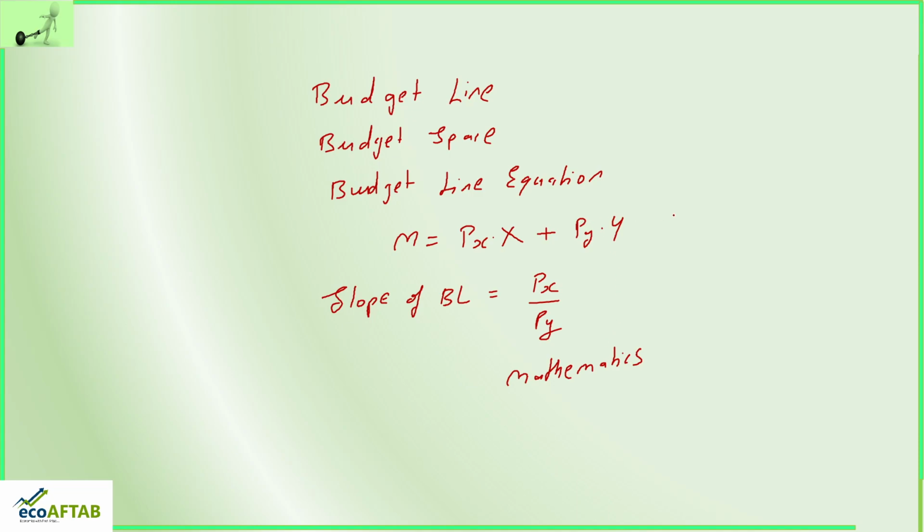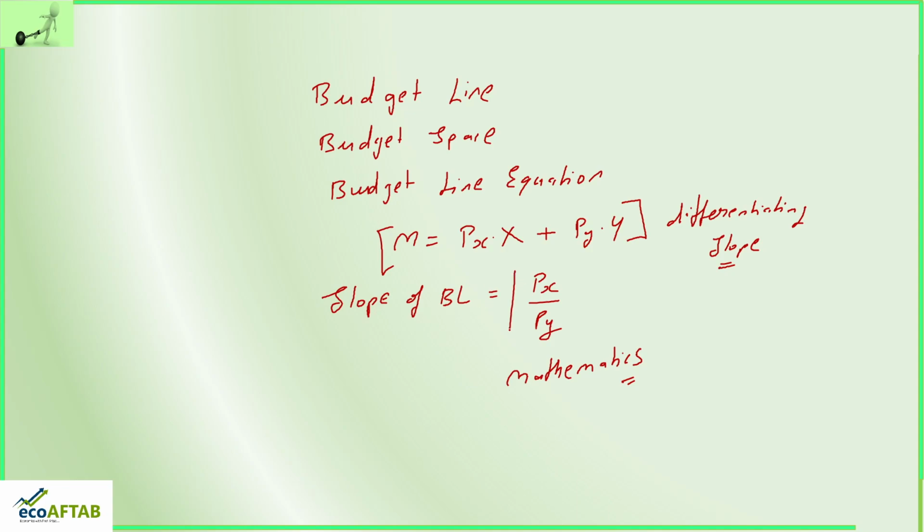If I say this is an equation where M is equal to Px into X plus Py into Y, then differentiating this equation will give us the slope of the budget line, and this slope we will try to understand mathematically in our mathematics for economics series.